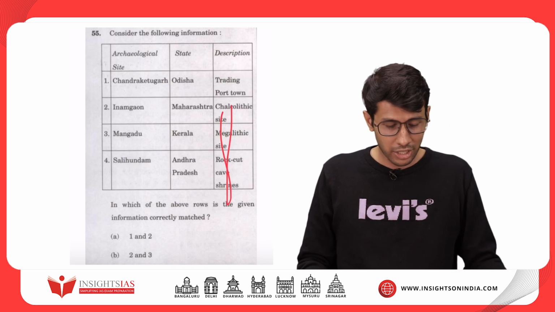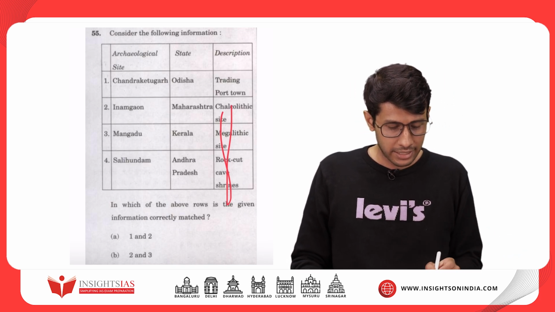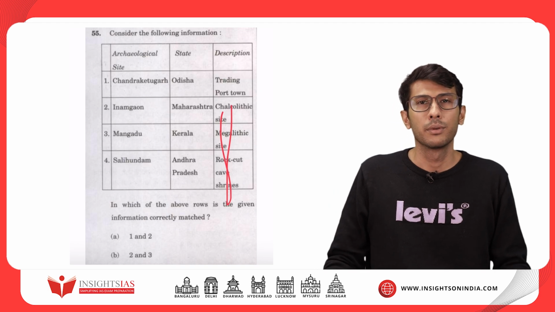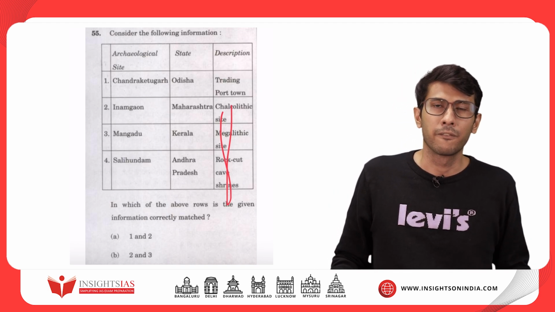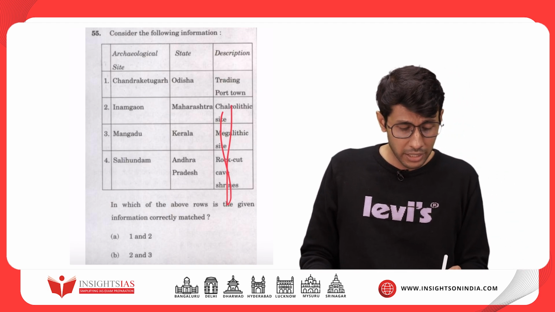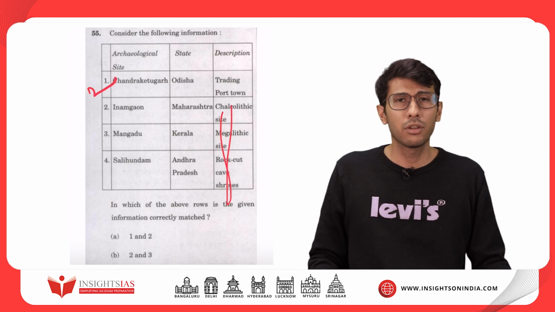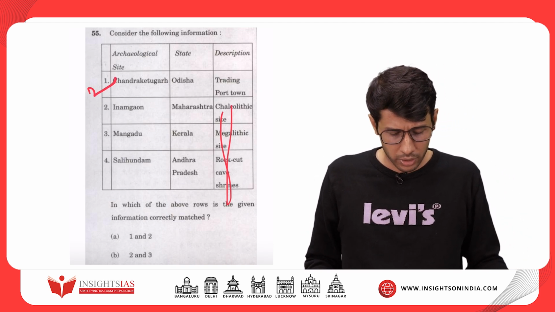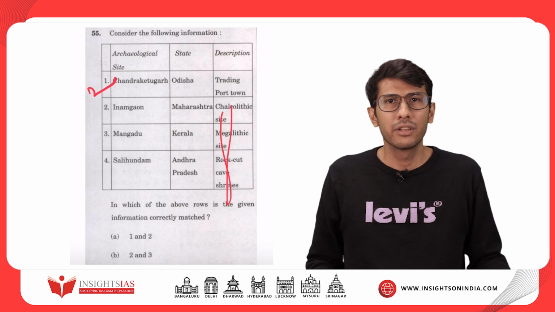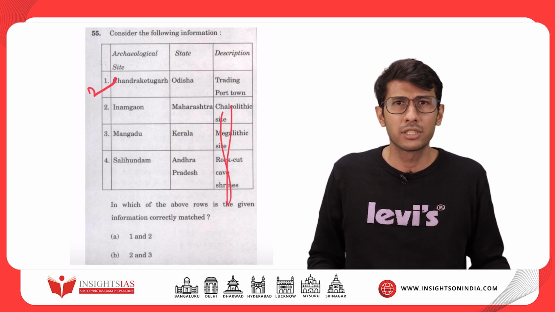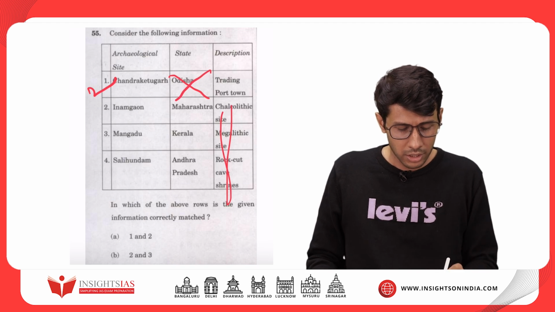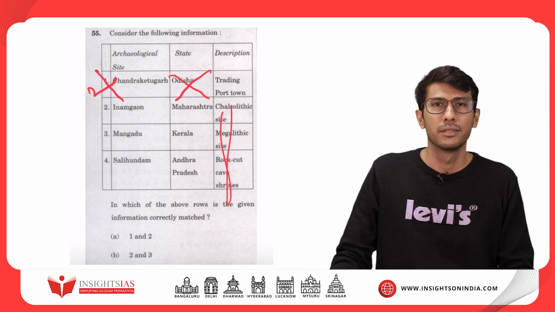First one is Chandraketugad, and they say that it belongs to Odisha and it is a trading port town. Now Chandraketugad is a very famous site, and it has also been an option in a previous year. In 2021, they asked Chandraketugad as a terracotta site. But one thing we know, Chandraketugad is known for its terracotta art, but we know that it belongs to Bengal and not Odisha. So statement 1 is wrong.